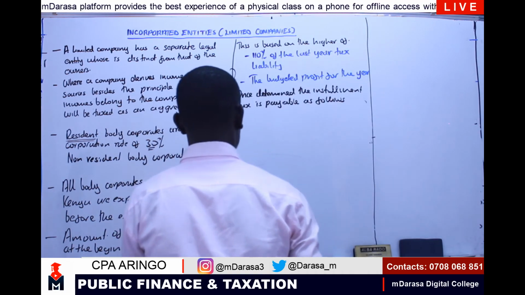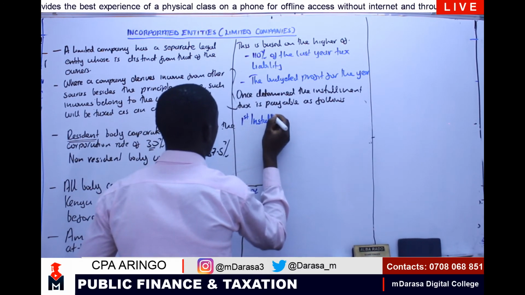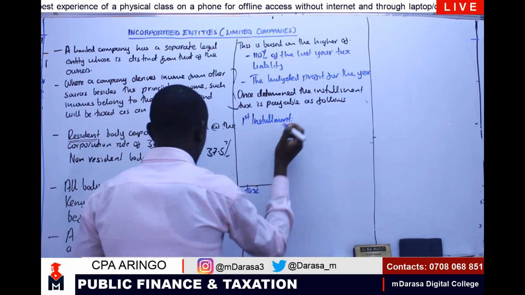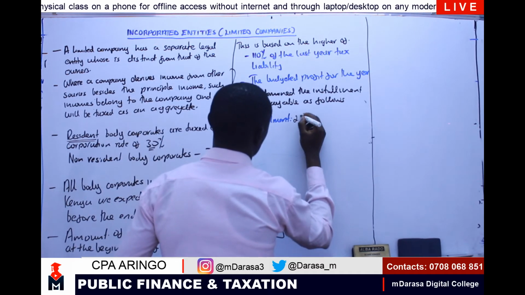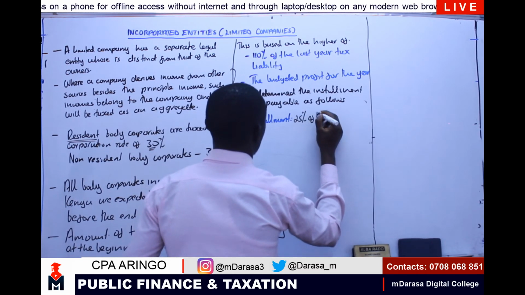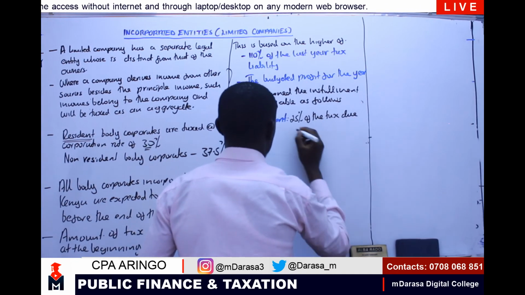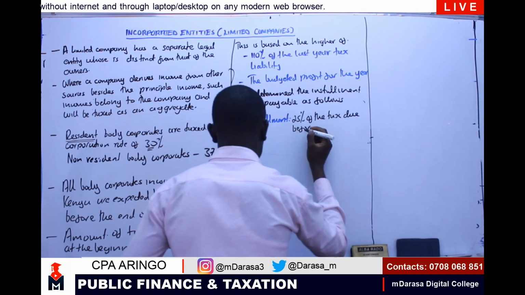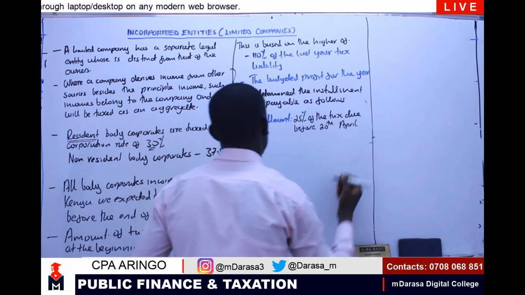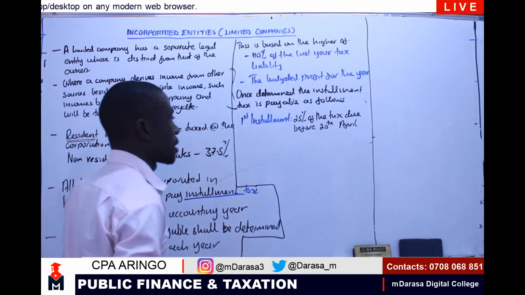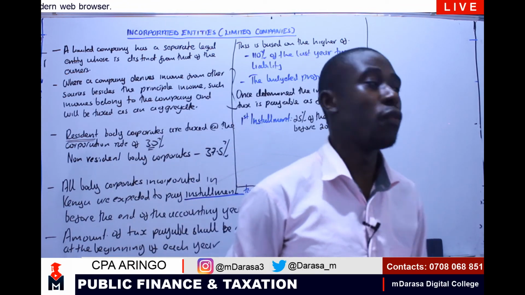So we normally talk of the first installment. In this case, we talk of 25% of the tax due before 20th of the 4th month, which in this case is April.